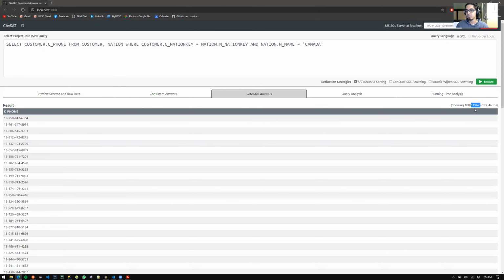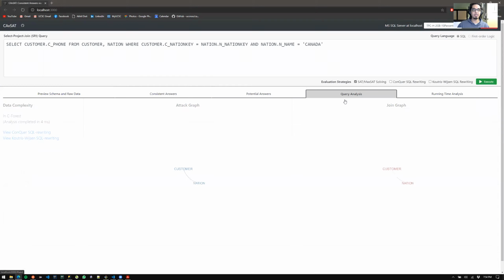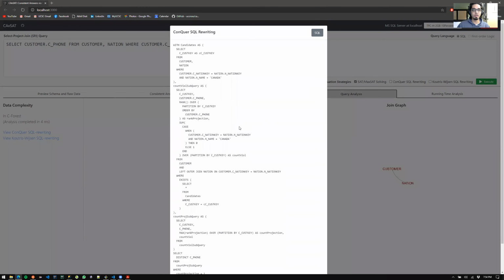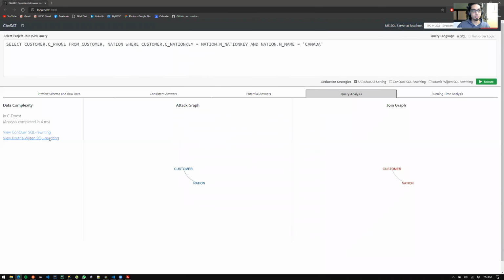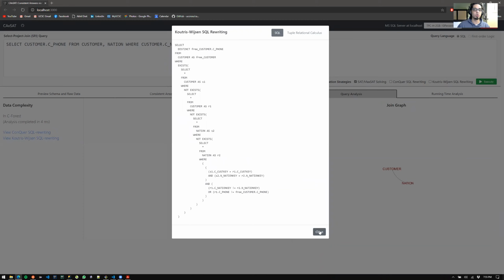And these are more than 11,900 answers. So you see, out of all these, only 10,727 are the consistent ones. And if you look at the query analysis, you can see on the left that this query is in fact rewritable, SQL rewritable. So you can see the SQL rewritings from several different algorithms. So this is the SQL rewriting given by CAvSAT. This is given by another algorithm, and so on.